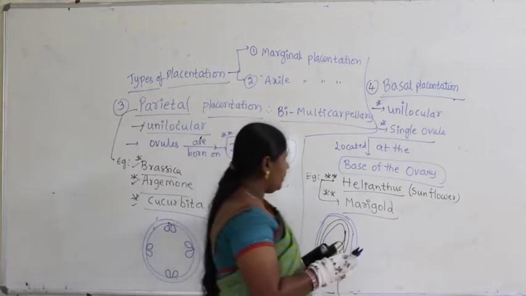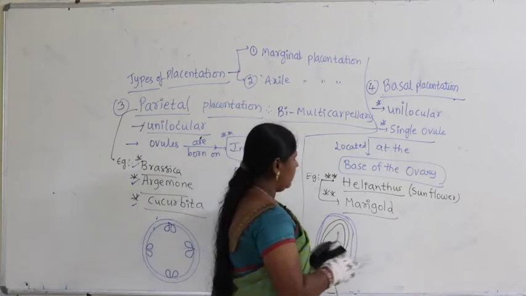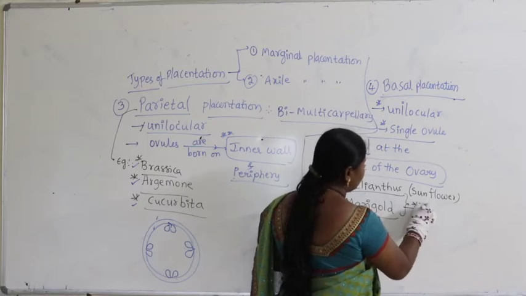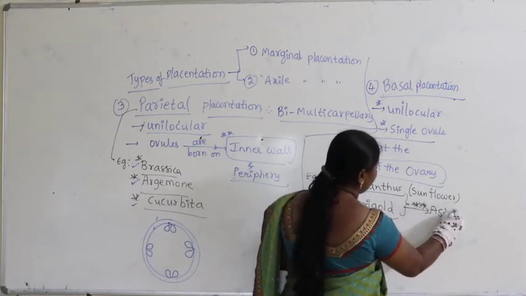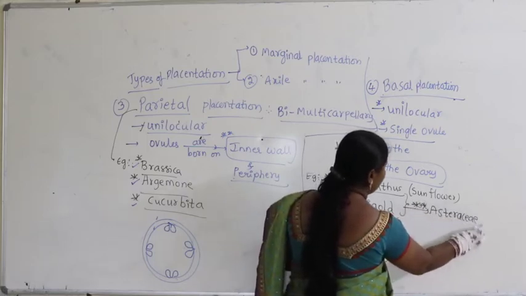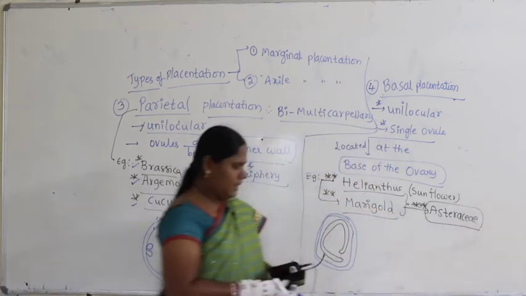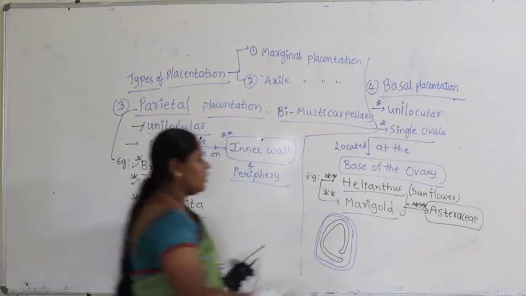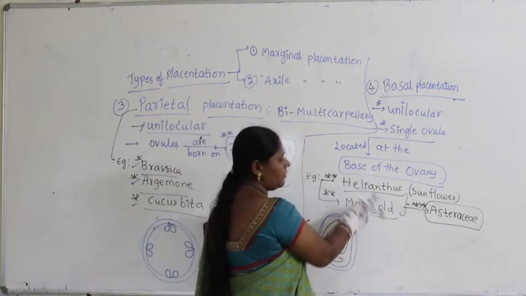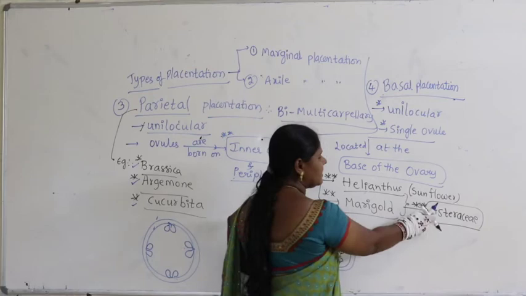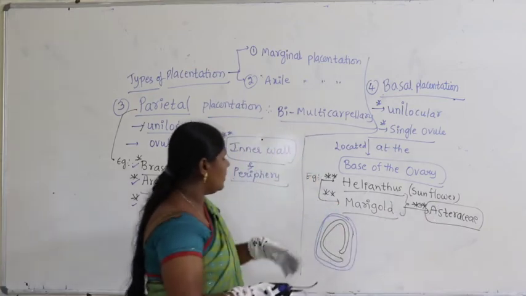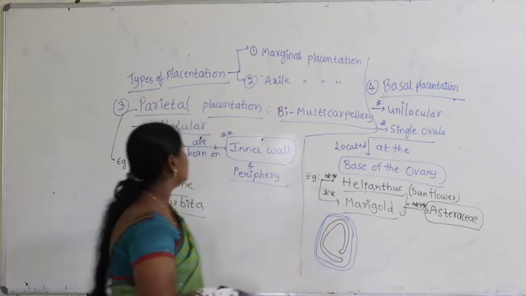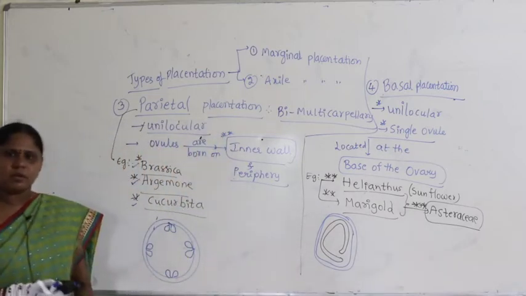Now, here if you look at what we study here, Helianthus and marigold, both of them belong to the family Asteraceae. So here the ovary is located at the base. Now, once again I will just revise quickly, concentrate here.